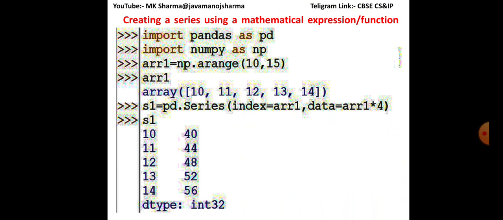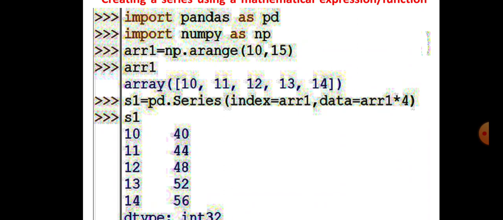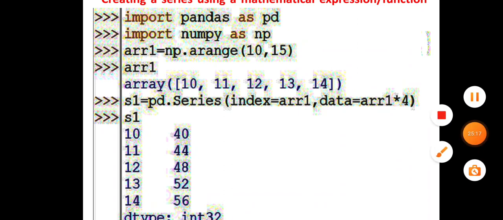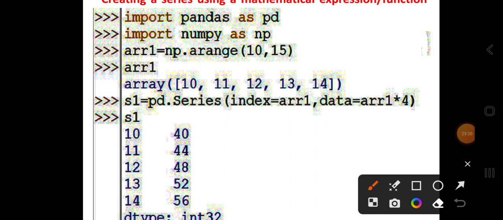Creating a series using mathematical expression. Here is an example. You can use a mathematical expression, and for that you have to use the numerical Python library as np. Here you create an array with the help of np.arange(10, 15). This will generate values between 10 and 15. The values are 10, 11, 12, 13 and 14, and when you print array1 you get this output,